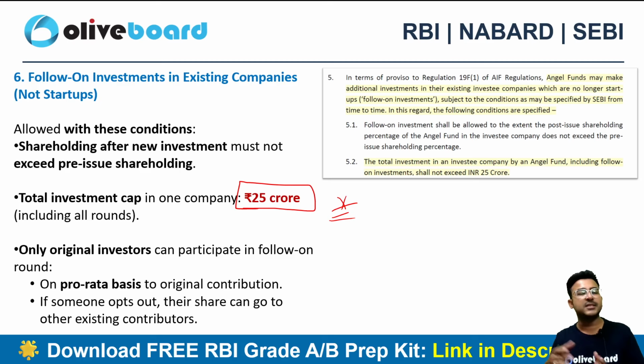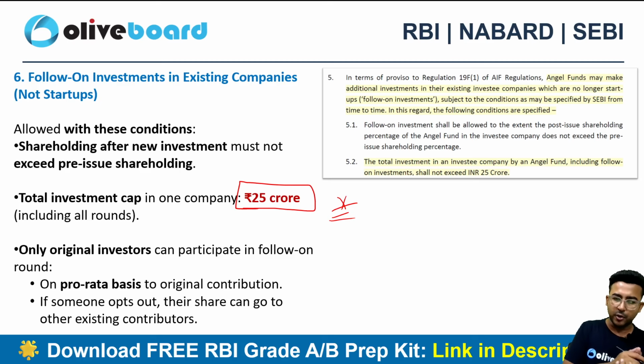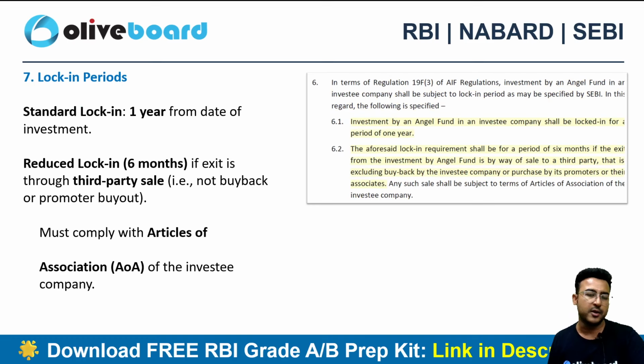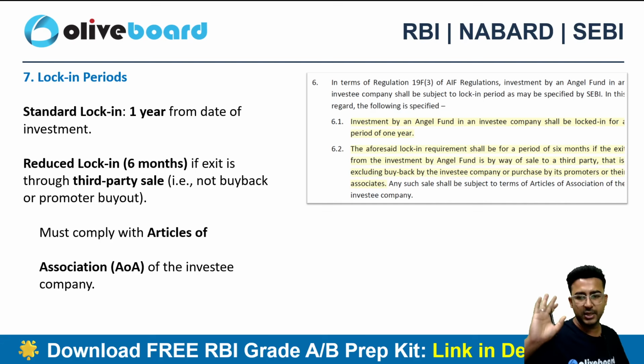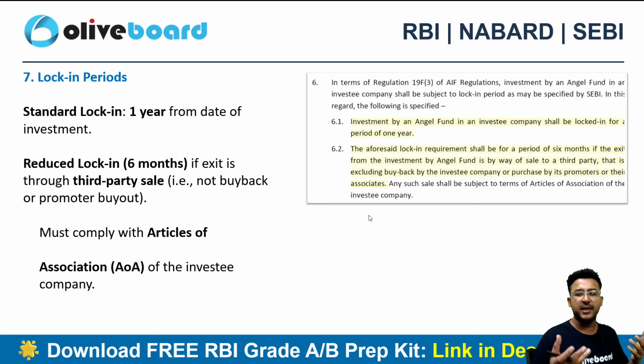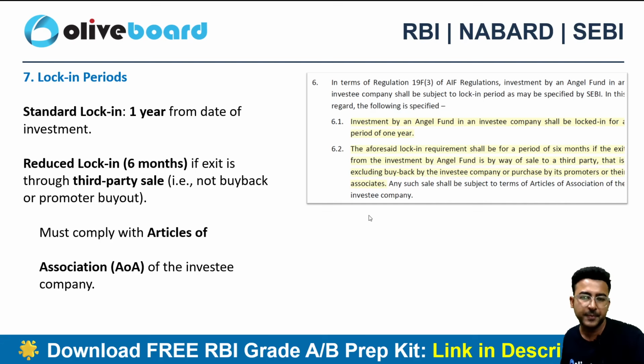And only the original investors can participate in the follow-on round. That too on a pro rata basis to the original contribution. They can only be involved on a pro rata basis, right, to the original contribution. So whatever they have contributed, on a pro rata basis they'll be getting the shareholding as well. They'll be getting the adequate rights as well on a pro rata basis. What is pro rata meaning? It's nothing but proportional, right? On a proportionate basis, they'll be getting.